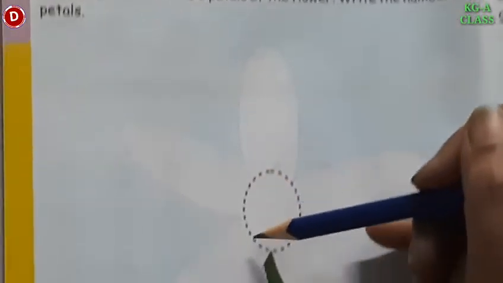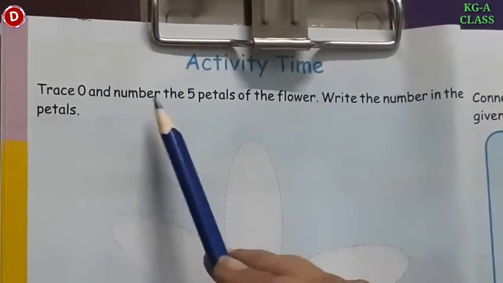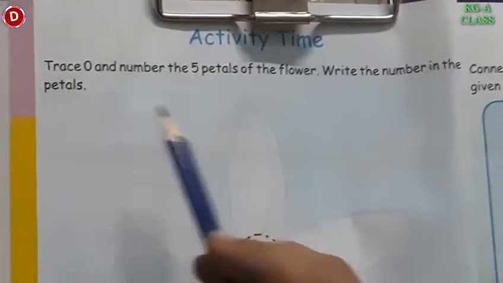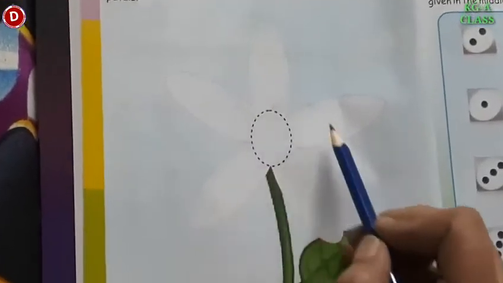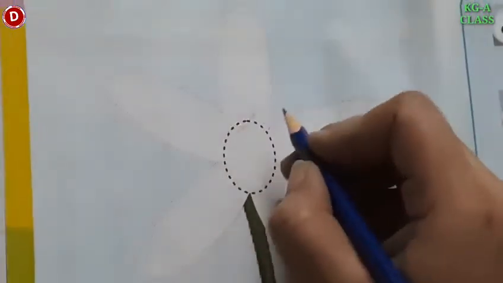Look here, in this flower there is 0, which you have to trace, and then you have to number the 5 petals of the flower. Write the number in the petals. Then you have to write numbers 1 to 5. In these petals, you have to number the petal. Okay. Now let's start.